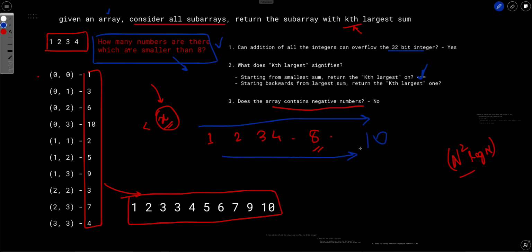So this is also not efficient, because the total sum of the array can be way larger than n square itself. The array may contain 10 to the power 9. So it may be possible that n square itself is greater than 10 to the power 9. So basically we can't just iterate over this one by one. We need to find a way where we are not iterating over each and every possible combination.